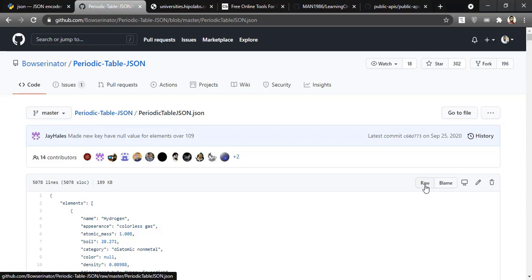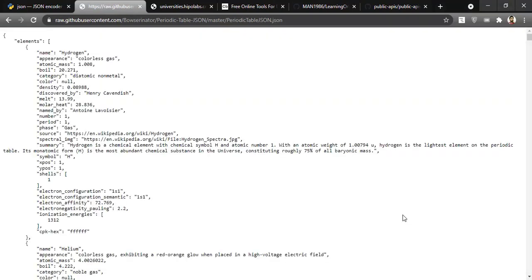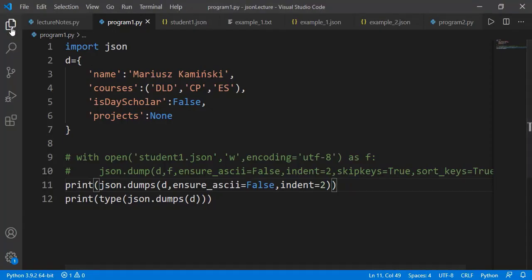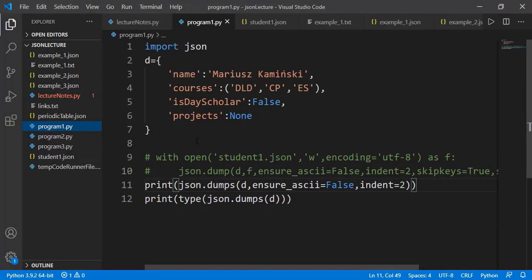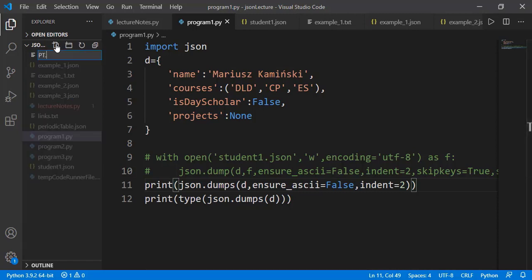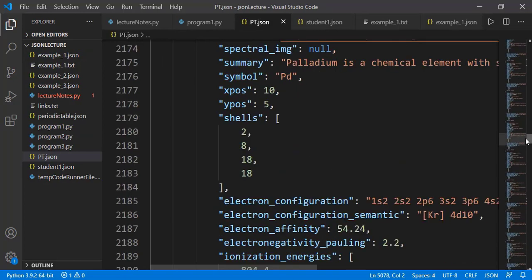Let's click this row and we have just the file content. I will copy the content and create a JSON file in my directory. After a couple of minutes, we will see how we can grab this JSON data directly into the program without downloading or copying the data like this. But first let's just explore this data and apply some queries on it by creating a new file. Name it pt.json and I will paste the copied data here.